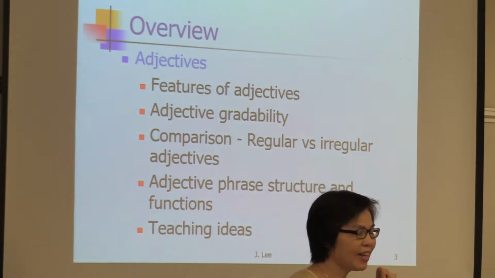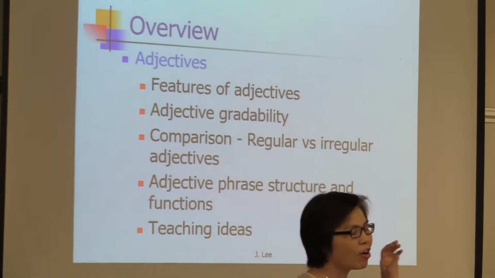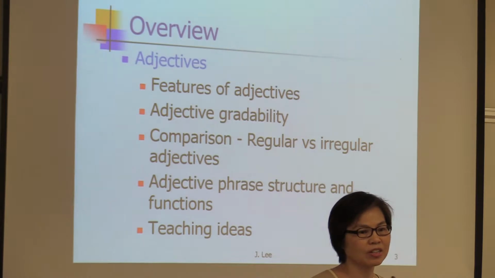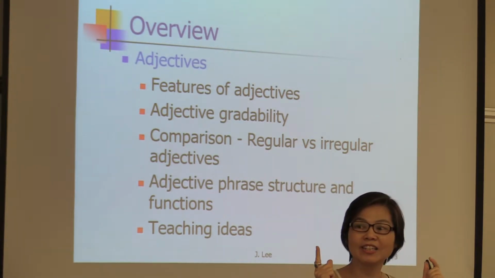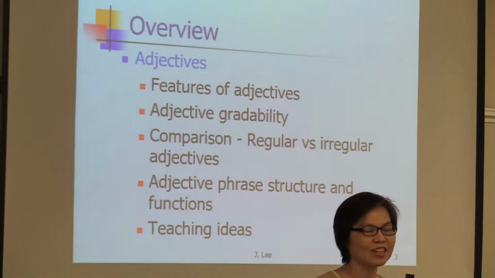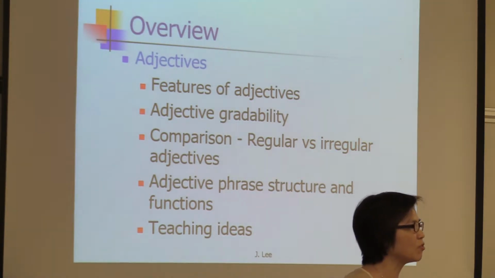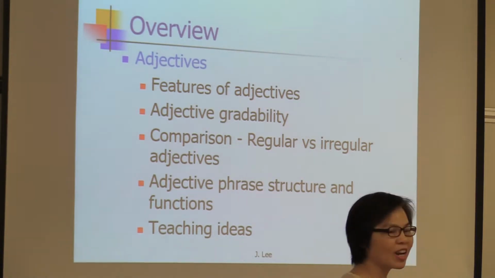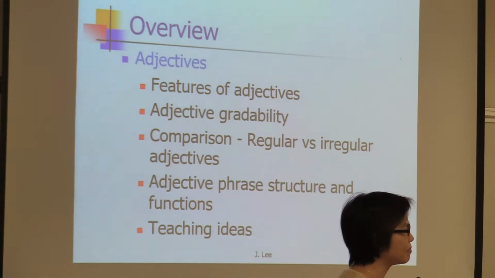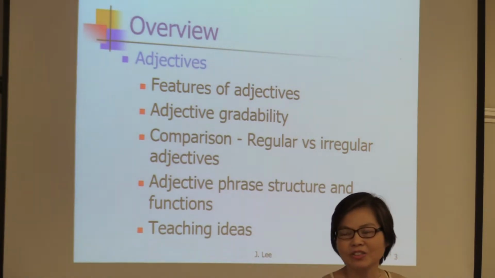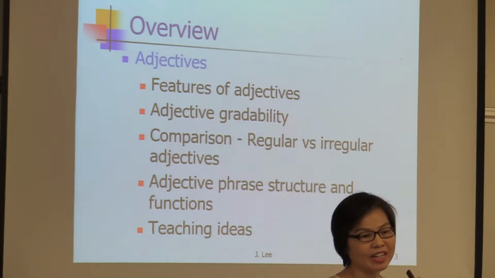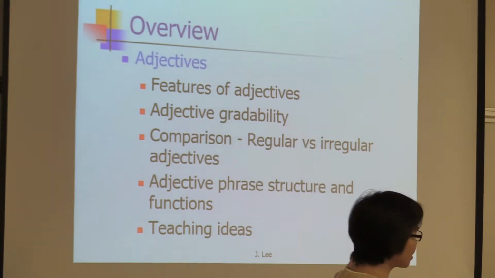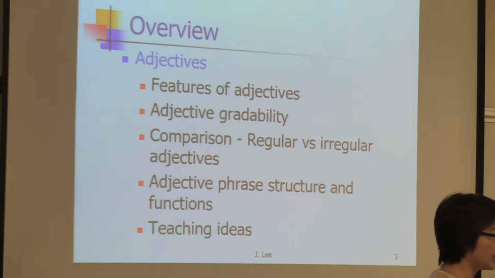And then we talk, still about features of adjectives. We look at the function, and we look at the dependence. The dependence means the words that can modify an adjective. So what kinds of words can modify an adjective? Pre-modifiers: some adverbs like very, rather, quite. And this will be related to gradability, whether the adjectives can be gradable or not.